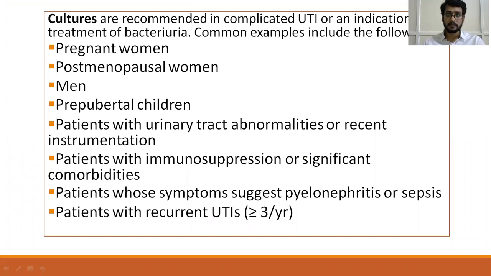Common examples include the following: pregnant women, postmenopausal women, men or prepubertal children, patients with urinary tract abnormalities or recent instrumentation, patients with immunosuppression or significant comorbidities, patients whose symptoms suggest pyelonephritis or sepsis, and patients with recurrent UTIs, that is more than 3 per year. These are the common recommendations for obtaining cultures.